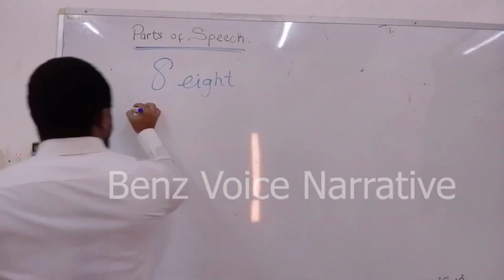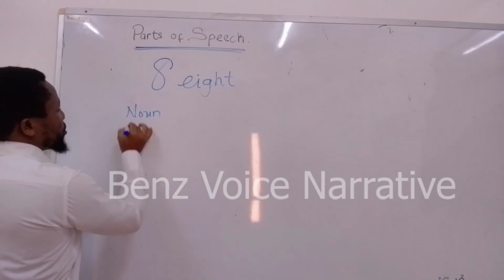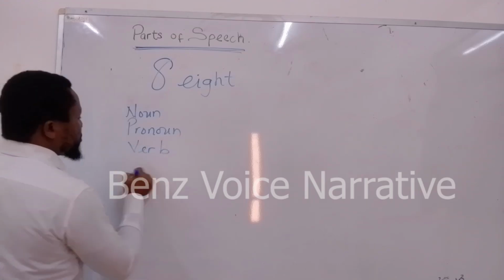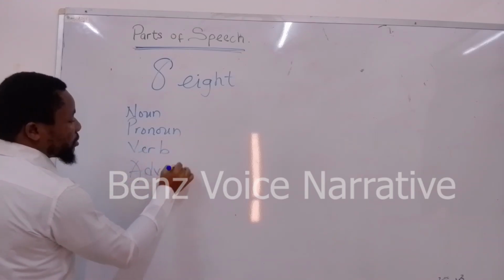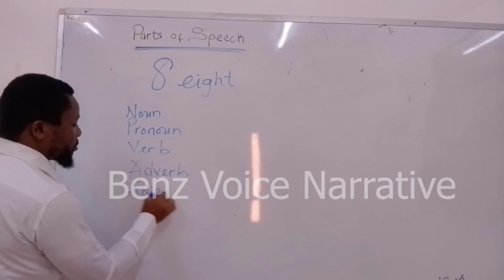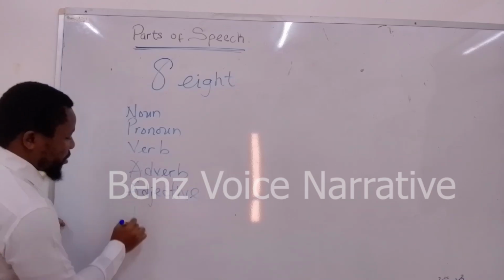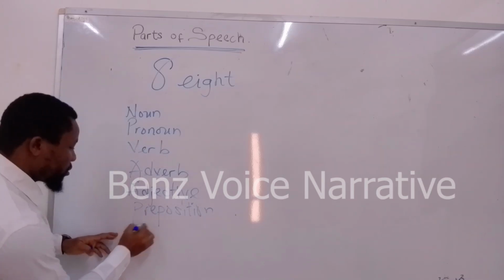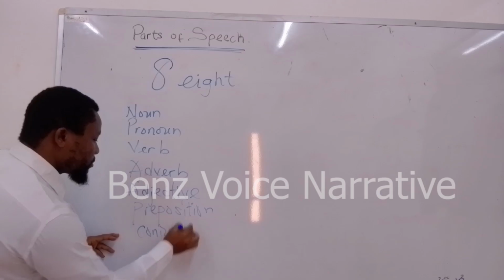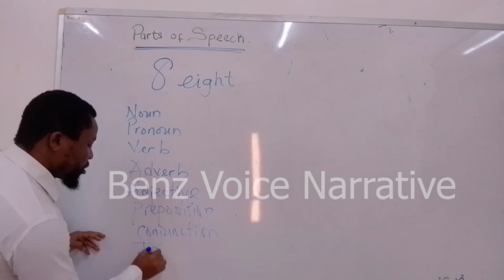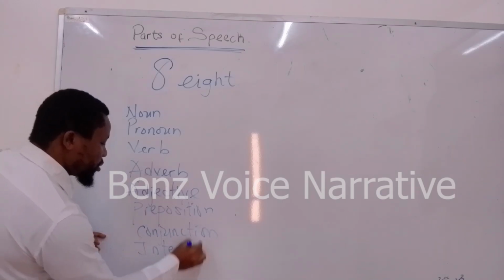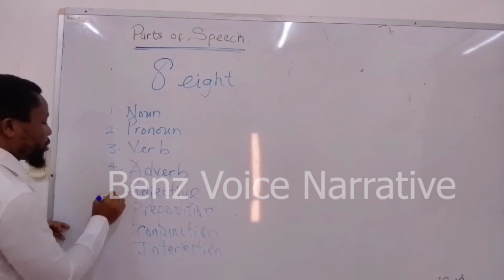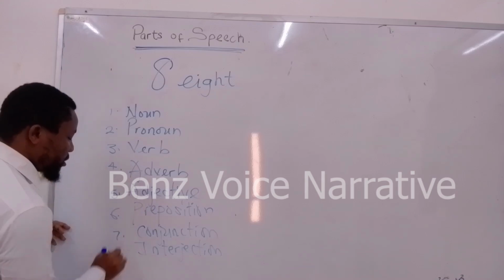The first being noun. You have the pronoun. You have the verb. You have the adverb. You have the adjective. You have the preposition. We have the conjunction. And finally, we have the interjection. So 1, 2, 3, 4, 5, 6, 7, 8.